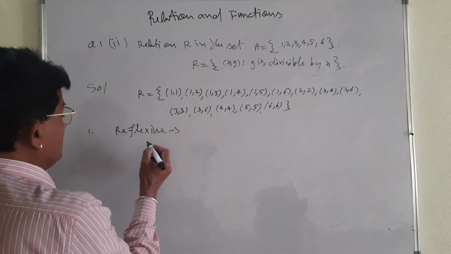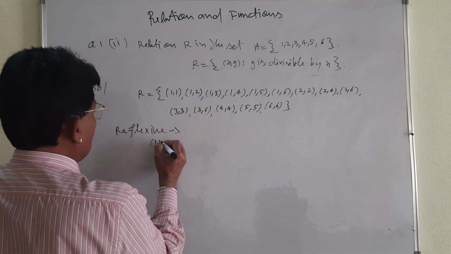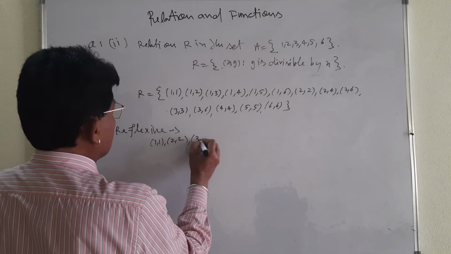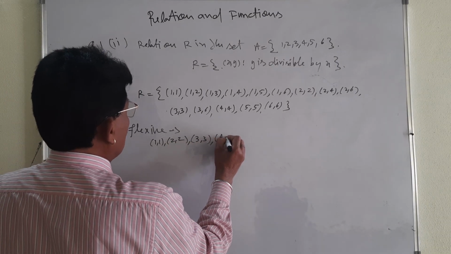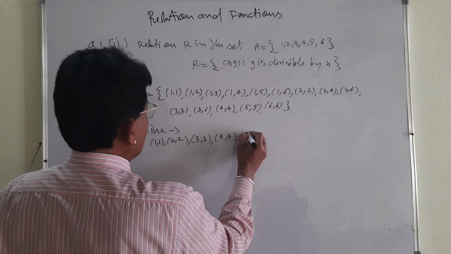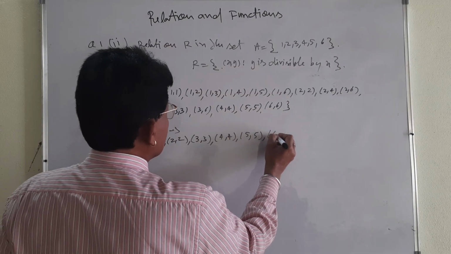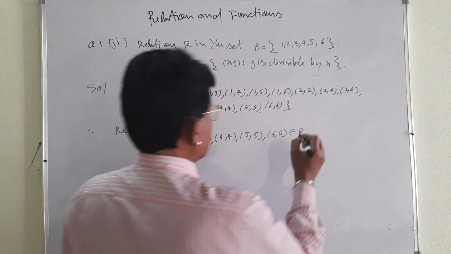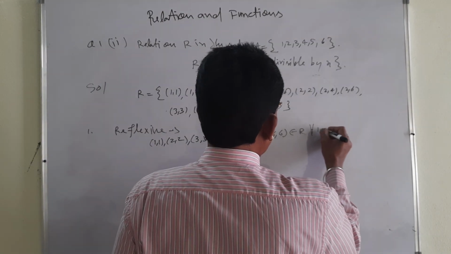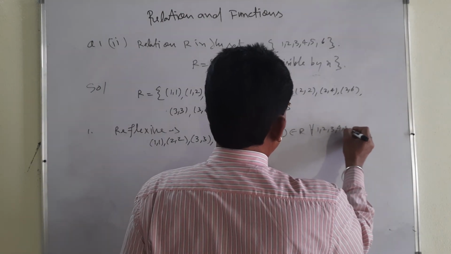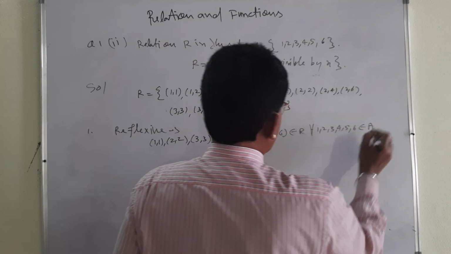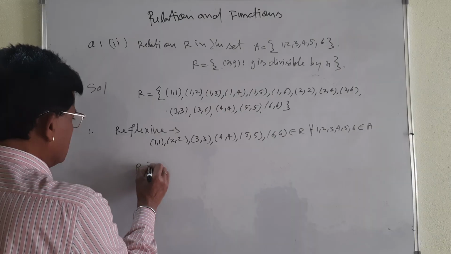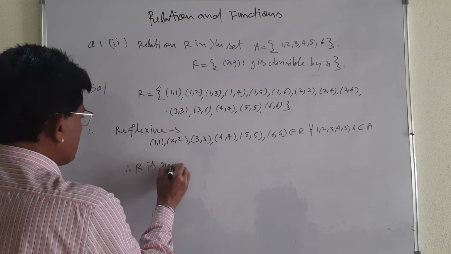Okay, you see (1, 1). Let me write all the things: (1, 1), (2, 2). I am not going to make it lengthy. And (4, 4), (5, 5), (6, 6). All belong to R. For all 1, 2, 3, 4, 5, 6 belonging to A, (a, a) belongs to R. That is why R is reflexive.